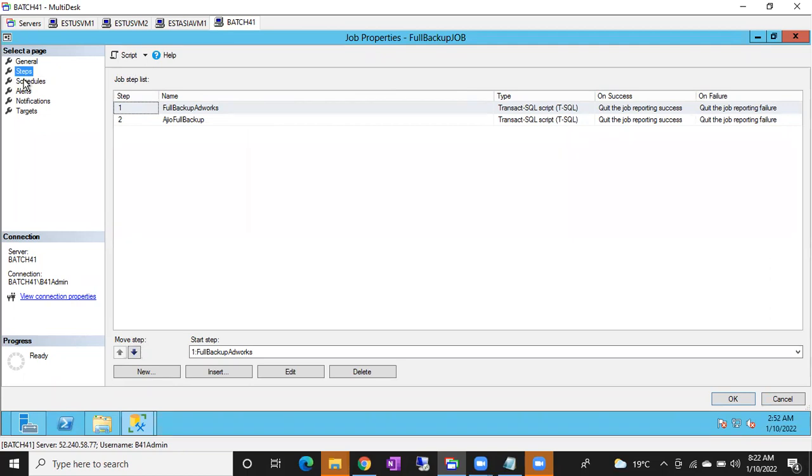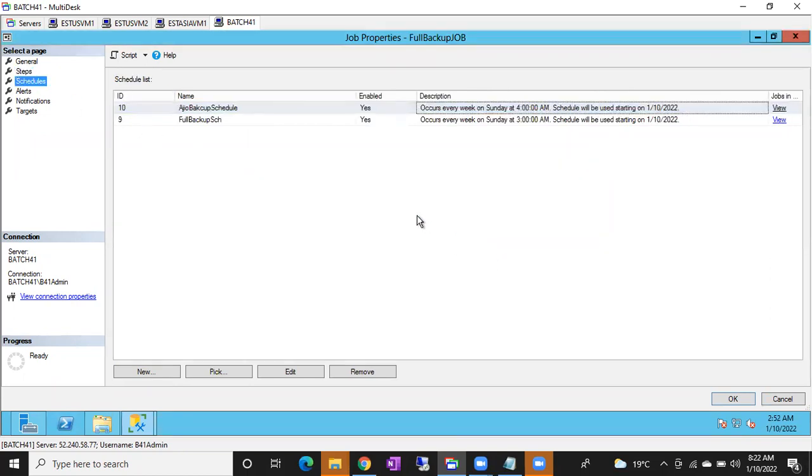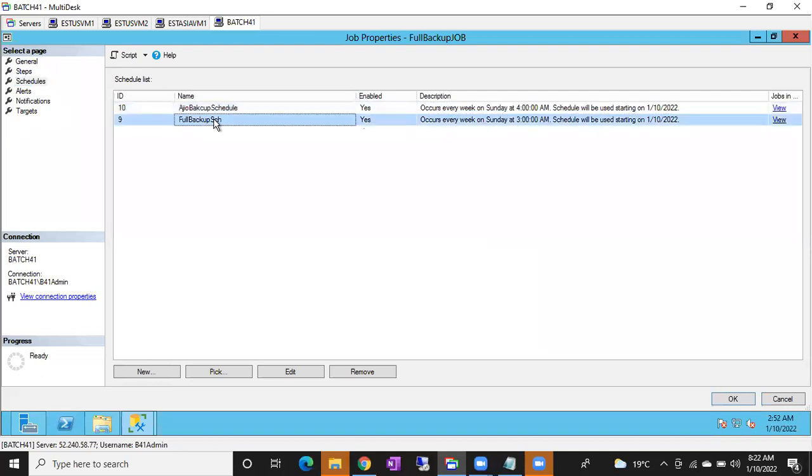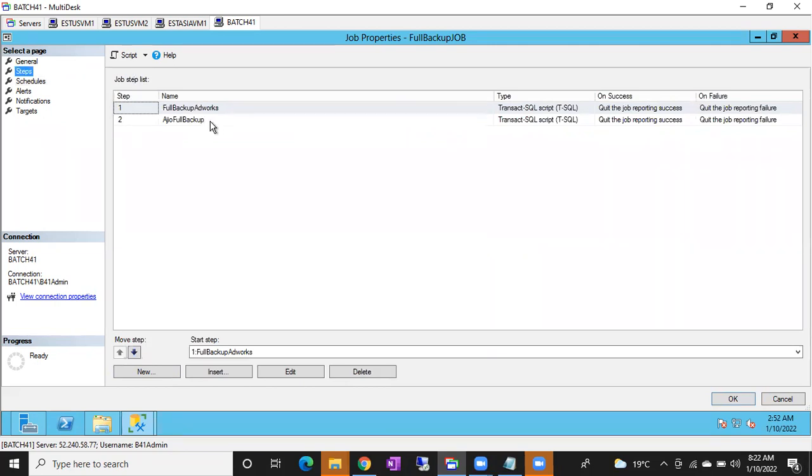Okay, so let me do one thing. Let it be as it is. If I want, I can remove one schedule also. The 4 o'clock one, I can remove if I want. I can remove this. Done. Clear, guys? I just added one more step. That's it. I did not do anything else. I just added one more step here. So once the full backup is completed, it has to go to the next step for the Azure database. Let me click OK now.